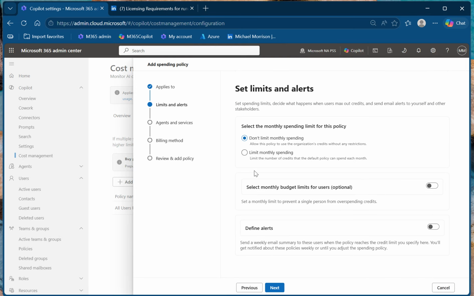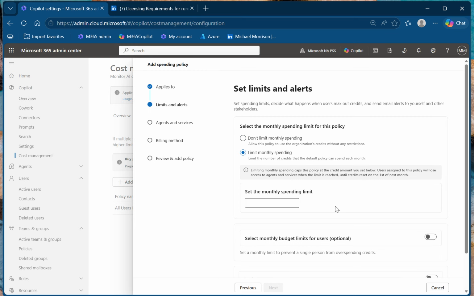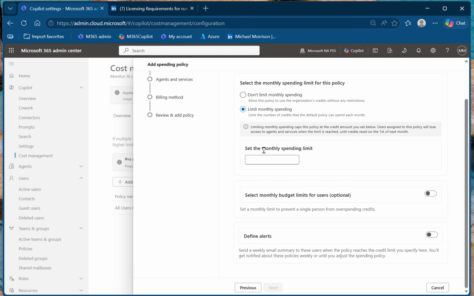And I'll say next. And I'm going to limit the monthly spending, right? So when you buy Copilot credits, you could buy Copilot credits on the P3 plans. That's where they buy a year in advance. And remember, they expire at the end of the year. But we may want to throttle that. We may want to do something else, whatever. Again, we have to look at that.